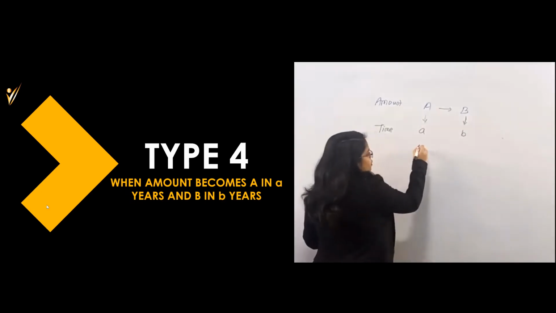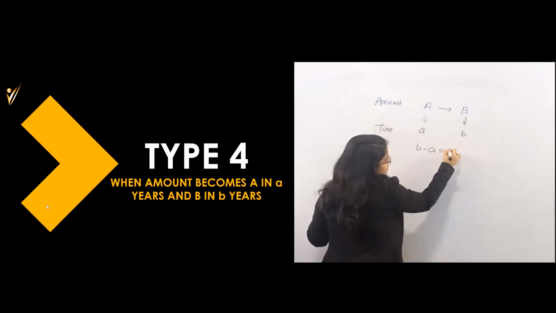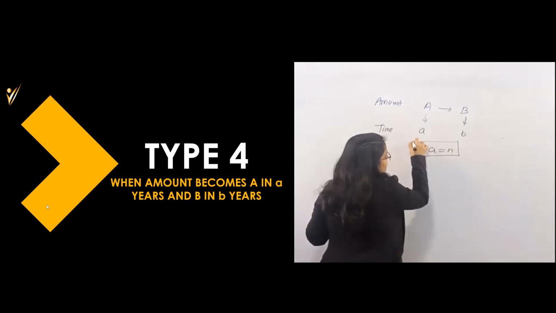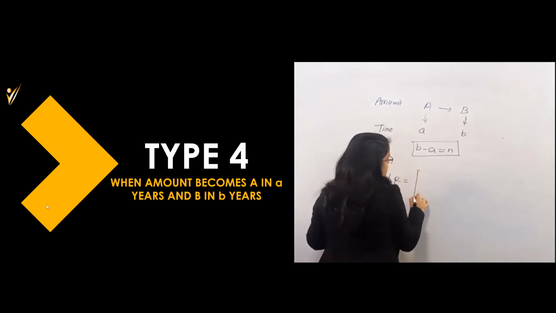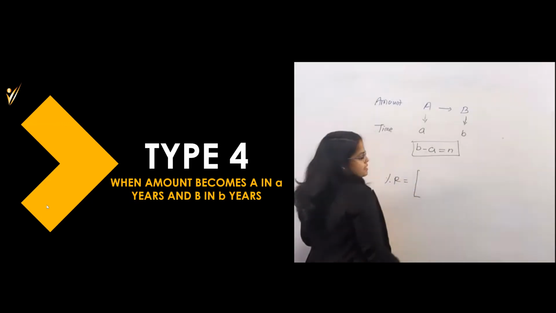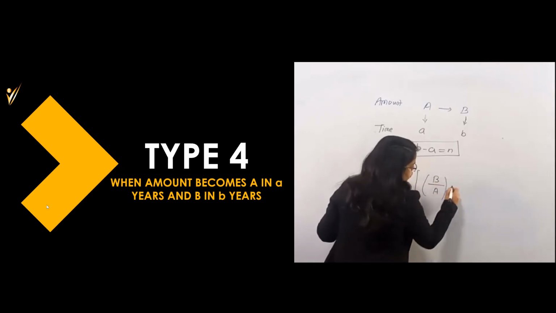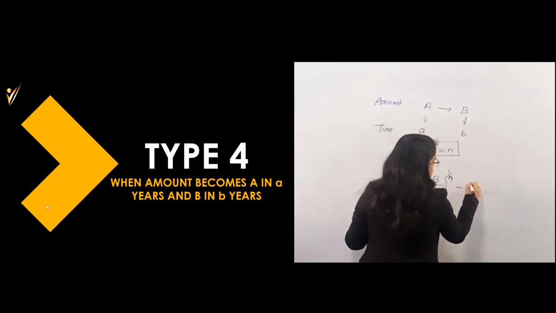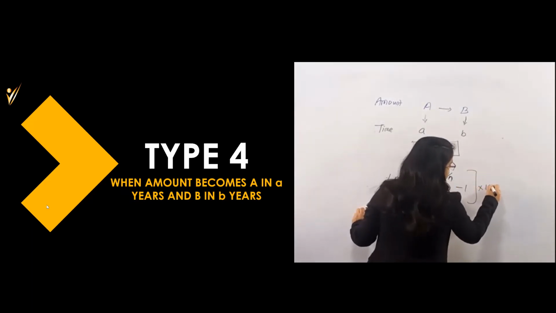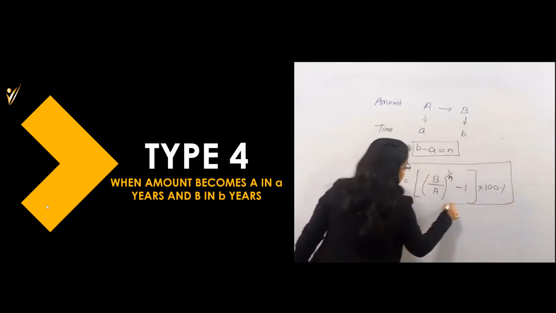What we will find out first is b minus a, that means the time difference. If b minus a is n, then at that time the rate percent R is equal to B by A, that is the ratio of these two amounts, raised to 1 by n, where n is b minus a, minus 1, into 100 percent. This is the formula for the rate percentage.